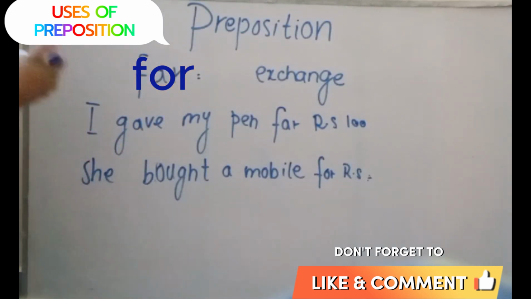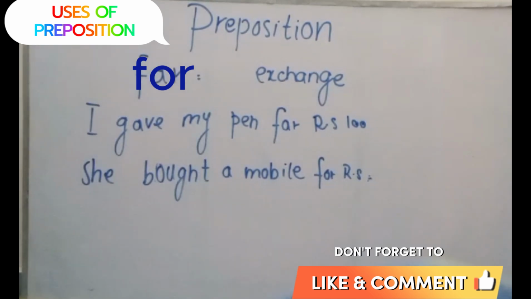So "for" is used for exchange. I gave my pen for Rs 100. He gave the money, and in exchange, what did he or she get? He got a pen. Then she bought a mobile for Rs.